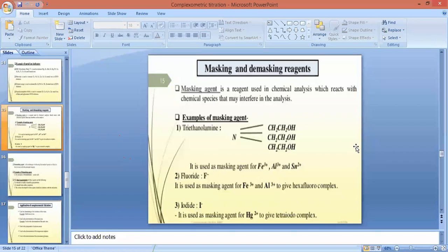It is used for masking of Fe, Al and Sn. The second example of a masking agent is fluoride. It is particularly used for masking of Fe and Al. The third example of a masking agent is iodide. It is particularly used to cover up or mask the Hg entity.